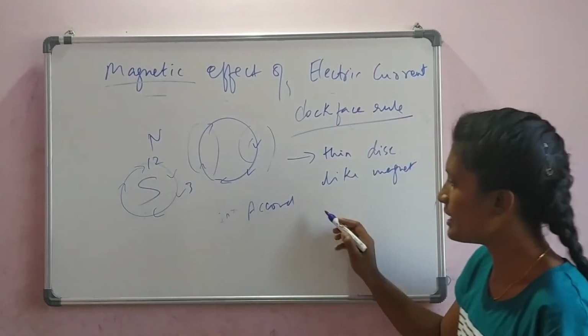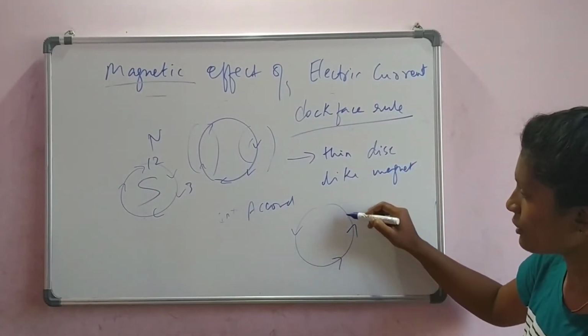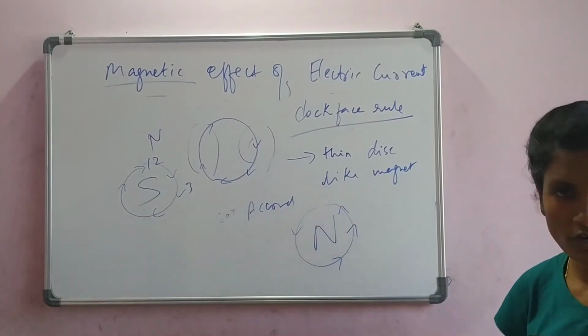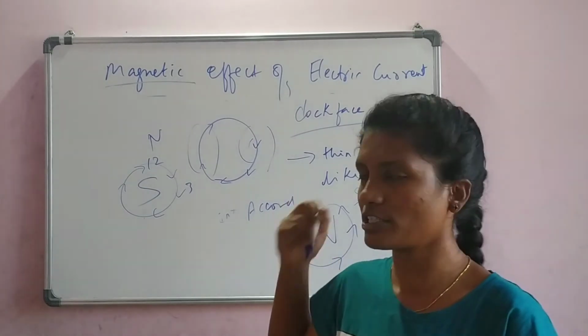Similarly, take the magnet and supply the current in the anti-clockwise direction. Then the front is the north, and the back position is the south. This is the clock face rule concept.